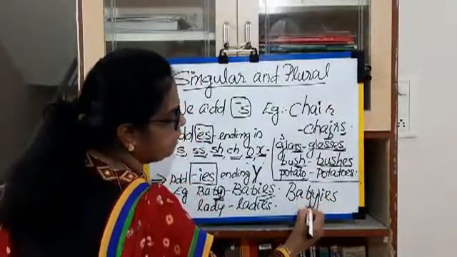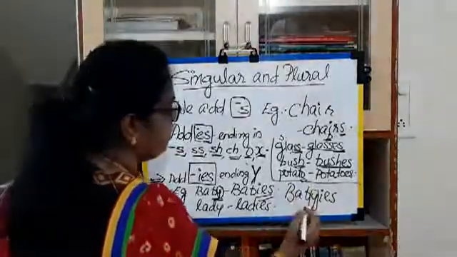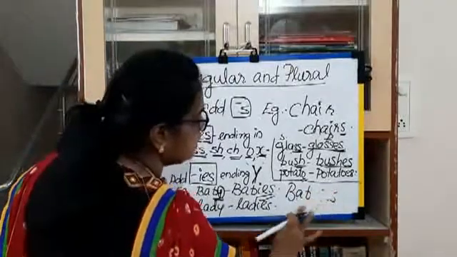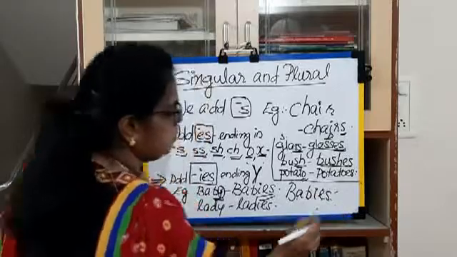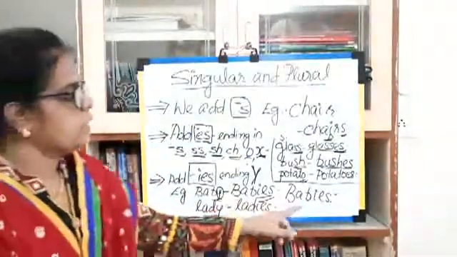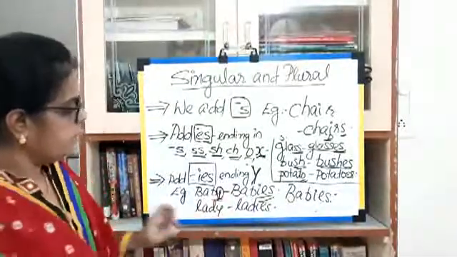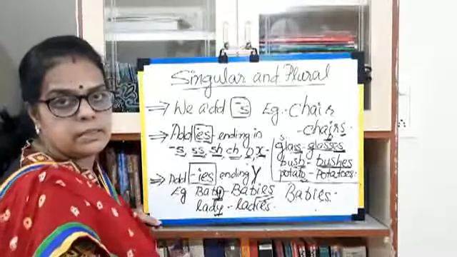Which one? Y. Okay, we remove this one, Y, and so we get what? IES. See, babies. We get the plural babies. Okay, we remove the Y, we remove this Y and add IES.